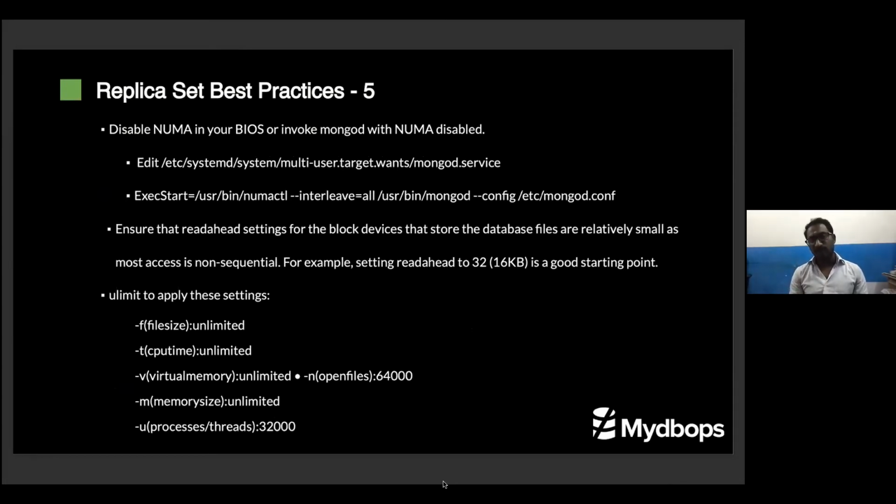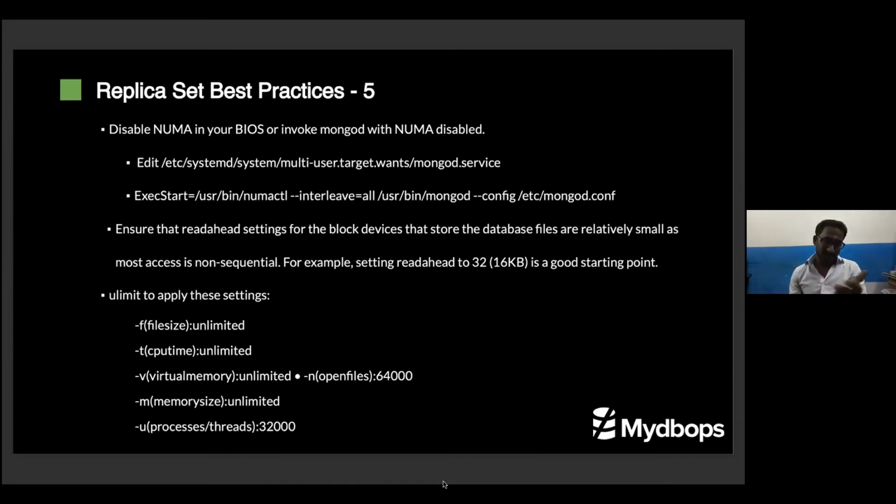Everyone knows database data access is non-sequential, so read ahead is another kind of wasted resource. If your read ahead is configured at 32 KB, reduce it to 16 KB. You know the logical thing, right? You don't need to read ahead more data which is not needed by the database. The limits are also a very important thing. You need to focus on the open files and the number of processes.